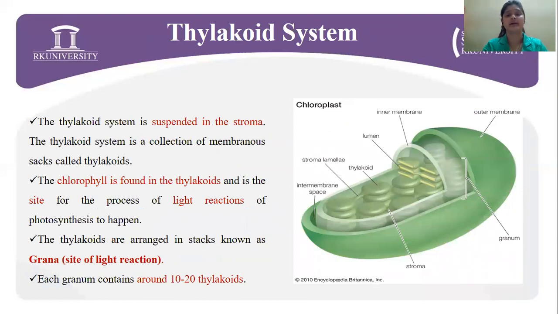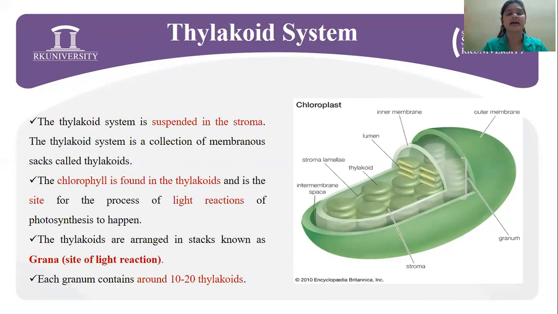Going on to the thylakoid system, which consists of grana, right? The thylakoid system is suspended in the stroma, as you can see in the diagram. It is a collection of membranous sacs called thylakoids. The chlorophyll is found in these thylakoids, and it is the site for the light reaction of photosynthesis to happen, right?